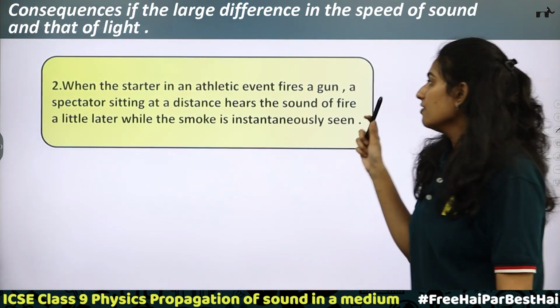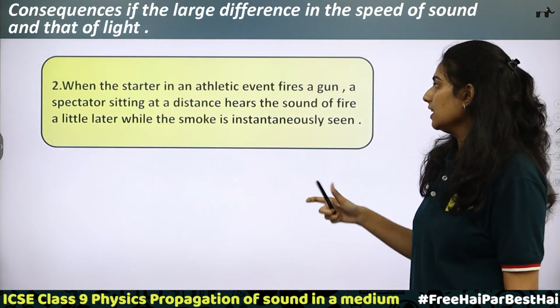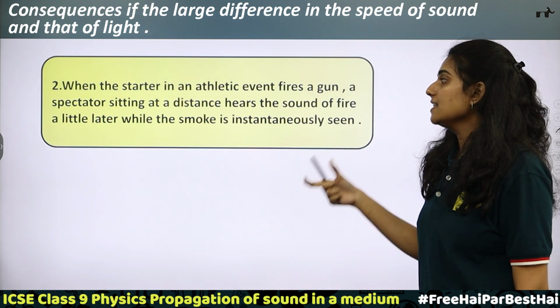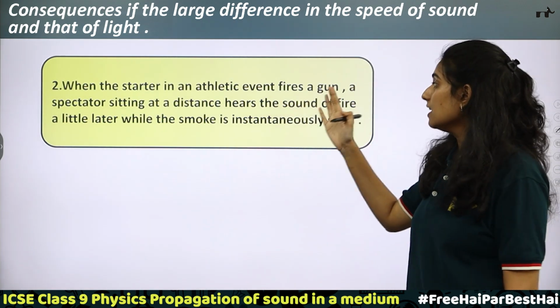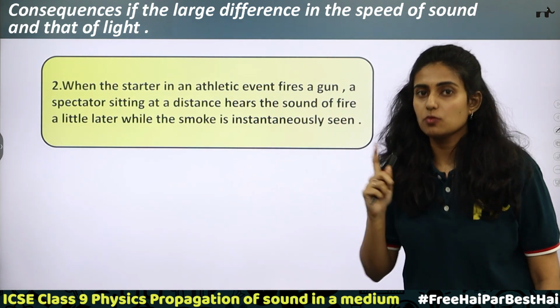Second consequence: when the starter in an athletic event fires a gun, a spectator sitting at a distance hears the sound of the fire a little later, while the smoke is instantly seen. So smoke is seen first. Why?